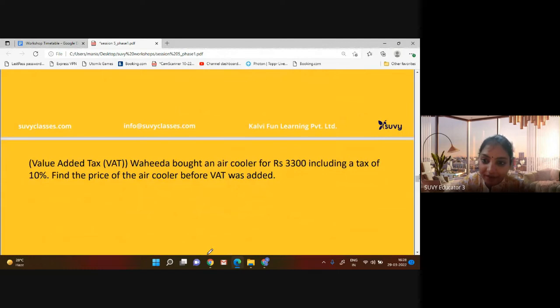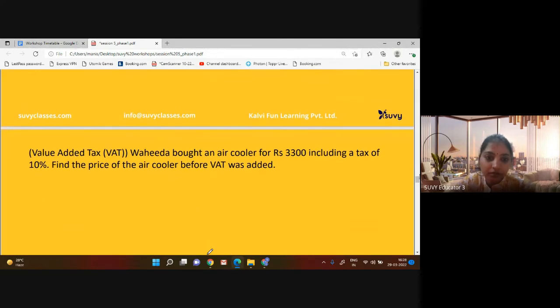What is VAT? The cost price of an air cooler is 3,300 rupees, including a tax of 10%. VAT is included, right? So we have to see what is the price of the air cooler before VAT. So VAT is equal to 3,300 into 10 upon 100.